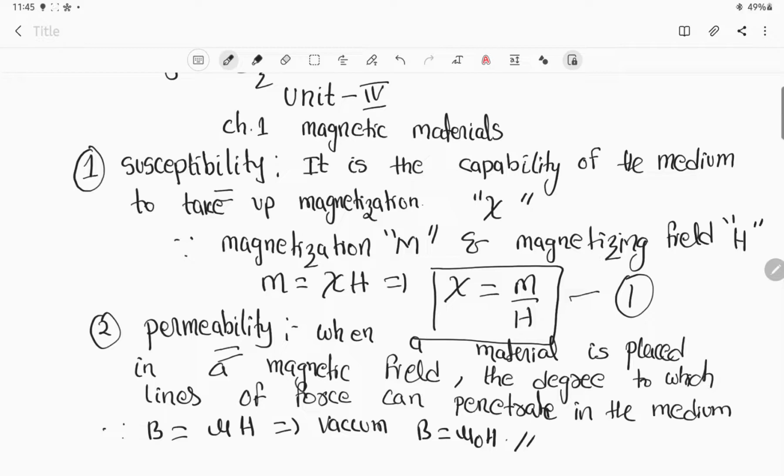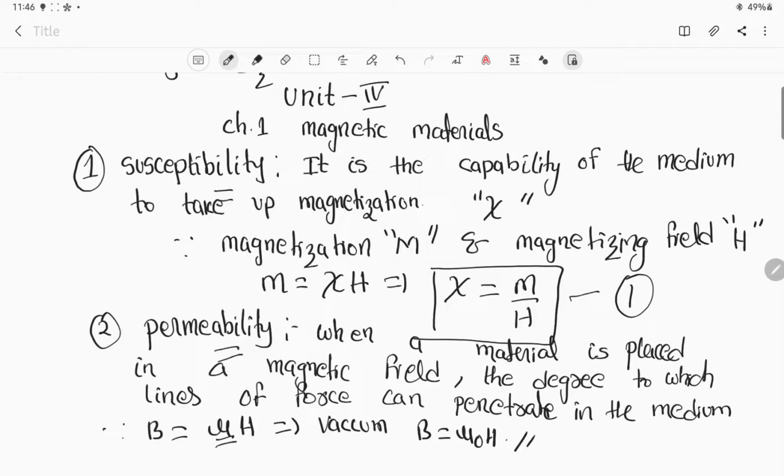So permeability: when a material is placed in a magnetic field, the degree to which the magnetic lines of force can penetrate the given medium, we say that B is equal to mu H. And this B is equal to mu H is for any medium, right? When I write B is equal to mu H, I'm talking about any medium. So when we consider the vacuum, then it will be B is equal to mu naught H.